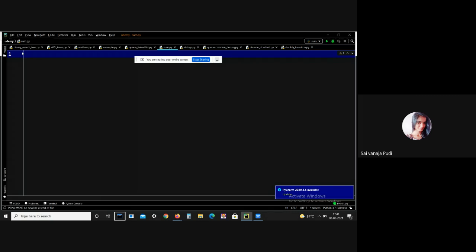And the next one is the chr function. The Python chr function is used to get the string representing a character which points to a Unicode code integer. For example, if you take 97, then it returns the string a. Let me give an example. Print chr of 97.